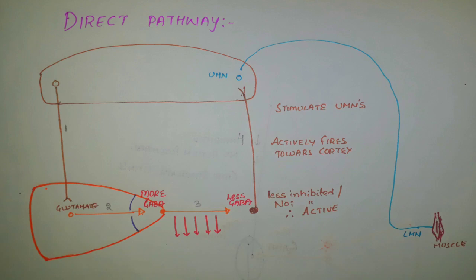As these are less stimulated, they release less GABA onto the next thalamocortical fibers. As less GABA is released on the cell bodies of thalamic nuclei, less inhibition will be there and hence they are not inhibited. So it means they are active and they actively fire towards the cortex where they stimulate the upper motor neurons, and the upper motor neurons travel down and stimulate the lower motor neurons, which finally innervate the muscle and movement occurs.